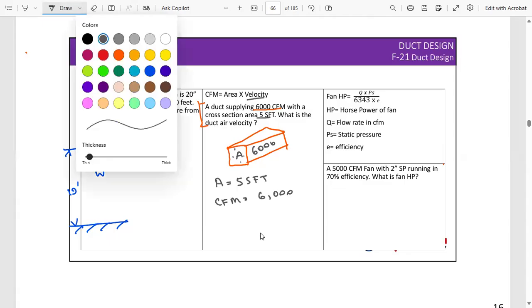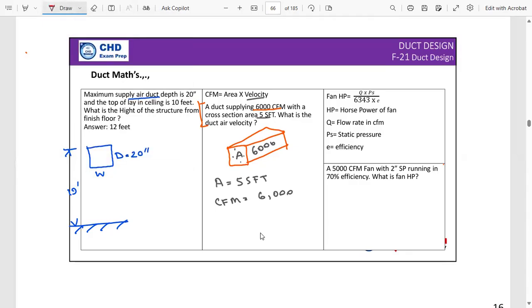Okay, these type of questions are quite simple. You don't want to miss if this question is coming or similar. So, here is the formula we have. So velocity is equal to CFM divided by area. So therefore 6,000 divided by area is 5. So it is going to be around 1200 feet per minute.